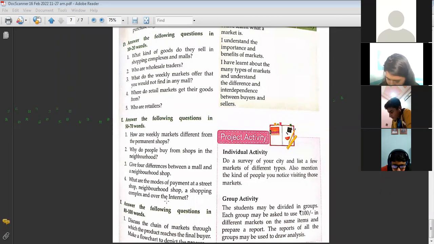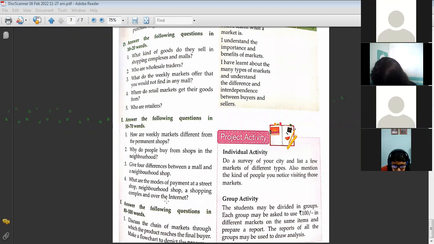This kind of flowchart you can make. I've showed you a flowchart. Just work on your handwriting, Daksh, please, beta. Ma'am, just sending.